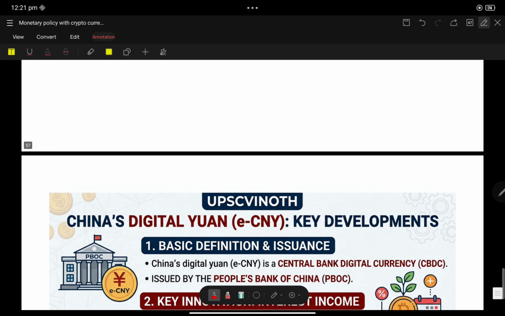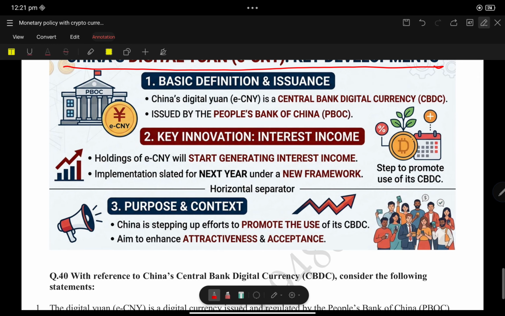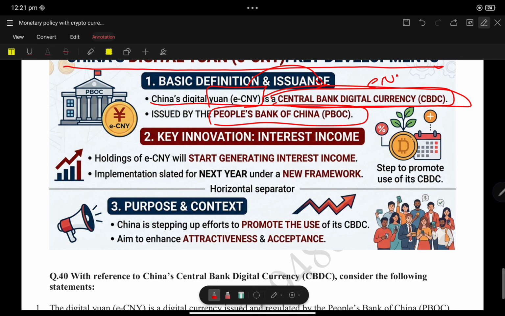Okay, all the statements we have discussed. Finally, we are coming to the last important topic with respect to cryptocurrency, China's digital e-yuan. The e-yuan, e-CNY, is the central bank digital currency of the People's Bank of China. Holding e-yuan will start generating interest income.